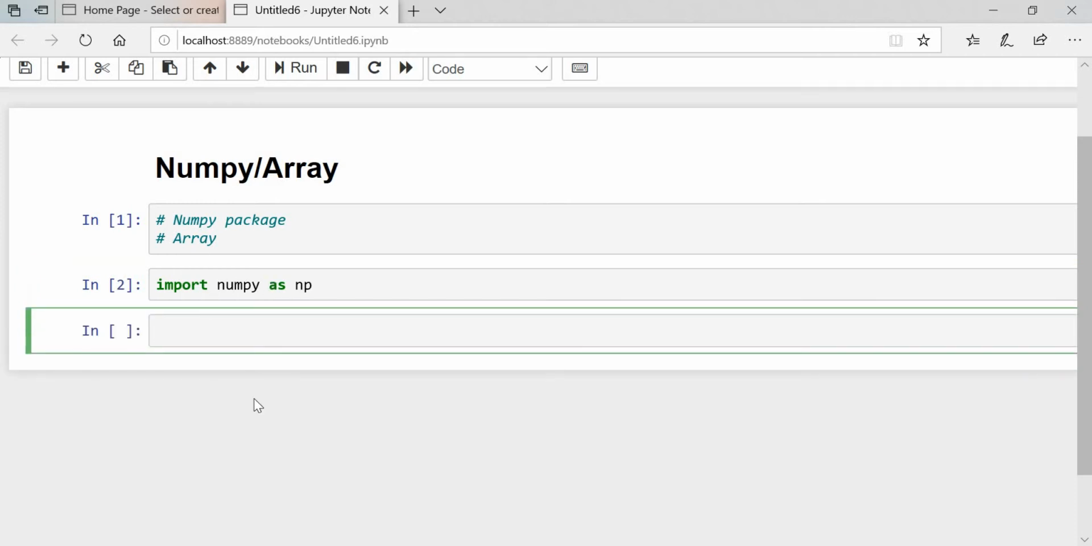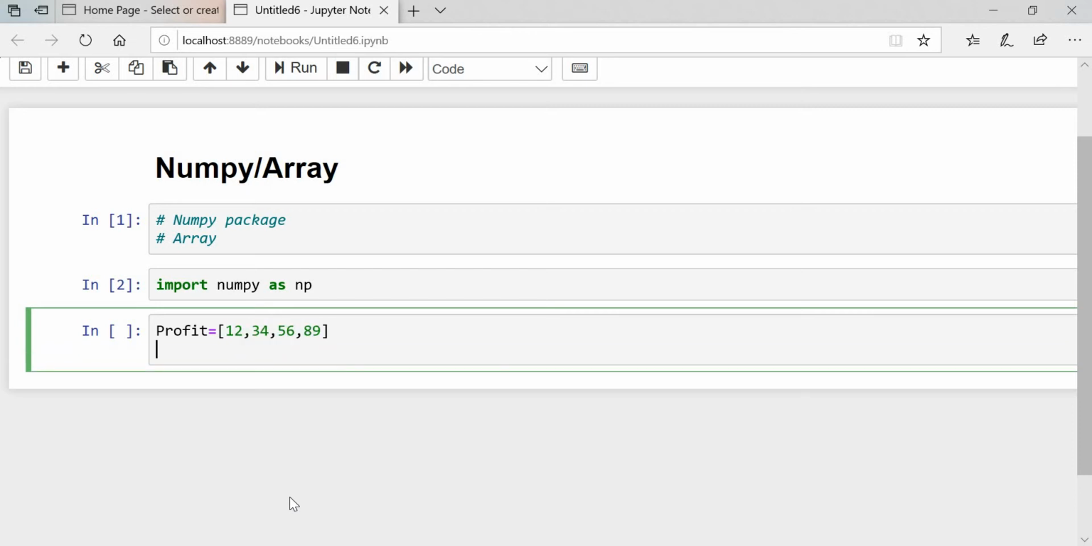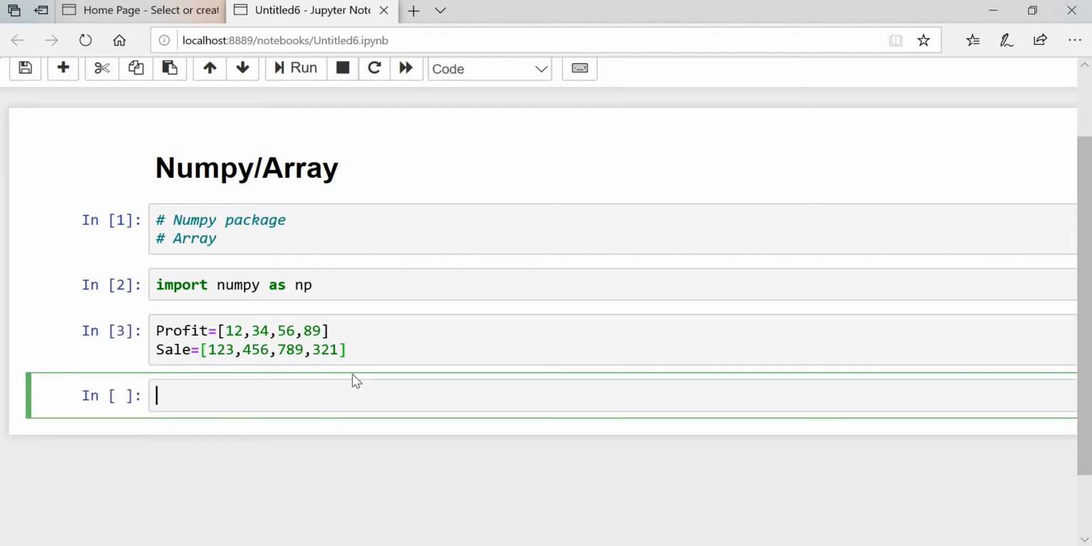So we'll take one example. For that we will create two lists. We first will create the profit. Inside this one we will put any random value. This will not make any sense. So we'll create sales also. Okay, so guys, I have created two lists, that is profit and sales.